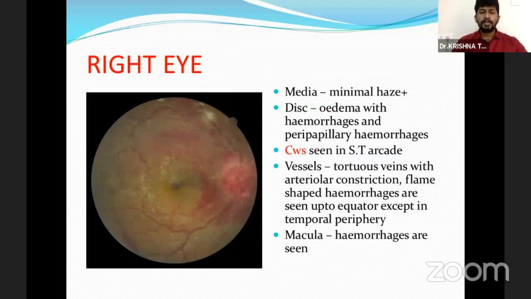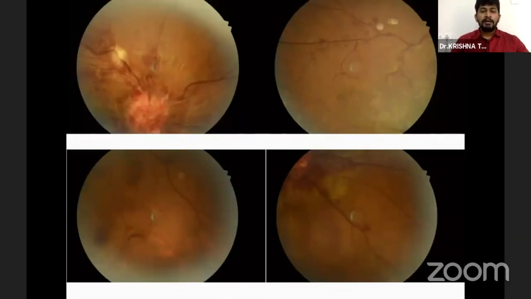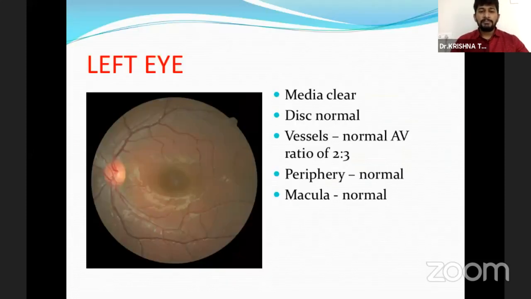Fundus picture showed blurring of disc margins along with flame-shaped hemorrhages seen in the peripapillary area, extending all along the arcades and involving the macula also. Venous tortuosity and arterial constriction are seen, and cotton wool spots are also seen in the superior temporal arcade. These hemorrhages are not extending beyond the equator. The left eye was absolutely normal.